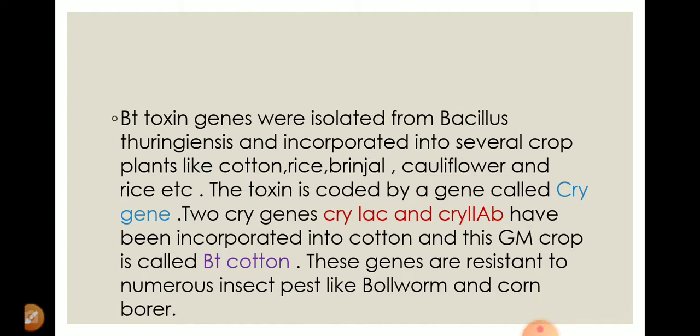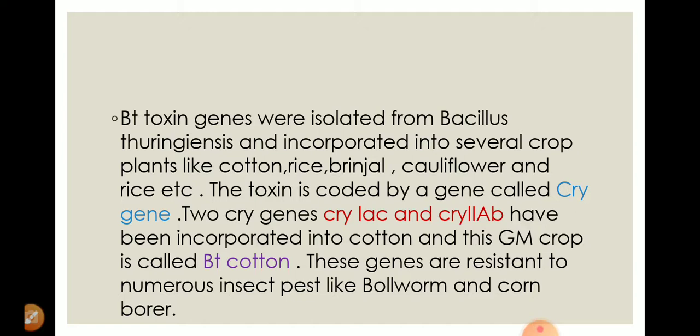So this is the importance of the BT gene, and by applying this method, BT cotton, BT brinjal, BT tomato, BT cauliflower and cabbage, etc. have been developed.